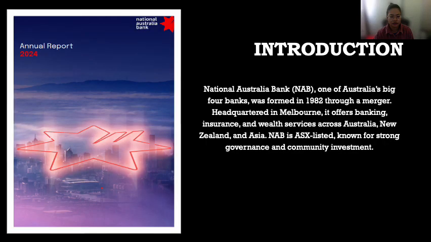I am pleased to present my findings and reflections on lease accounting and related financial disclosures, focusing on National Australia Bank. National Australia Bank is one of Australia's big four banks, which was formed in 1982 through a merger. Headquartered in Melbourne, it offers banking, insurance, and wealth services across Australia, New Zealand, and Asia. NAB is ASX listed, known for strong governance and community investment.